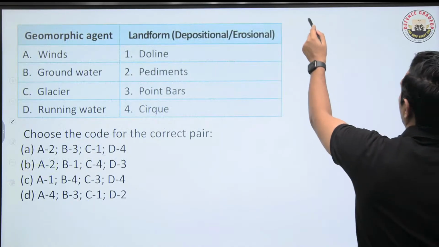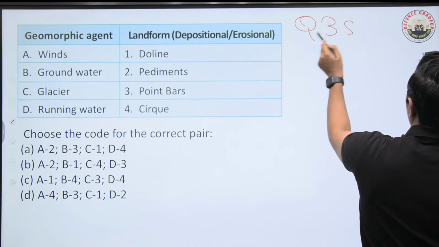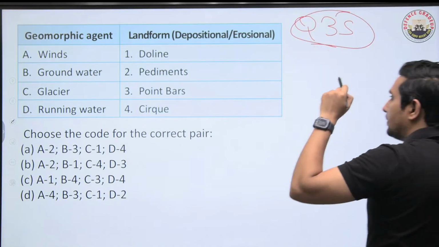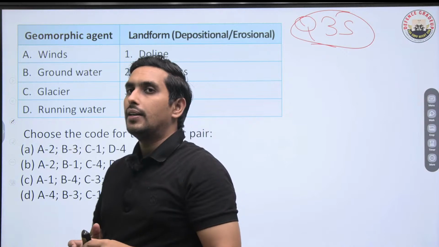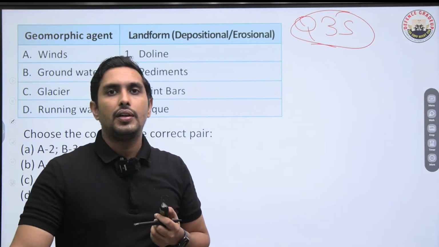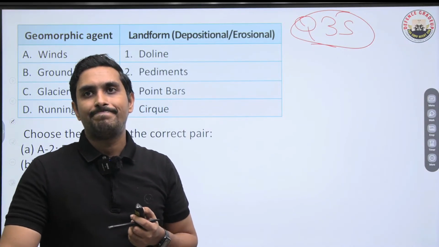Question number 35. So you can see we are going at a very rapid pace. 35 questions we have already done. That's question number 35 as we are looking at.